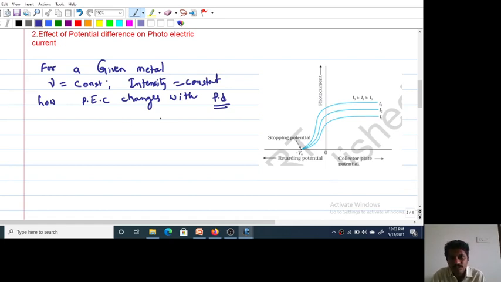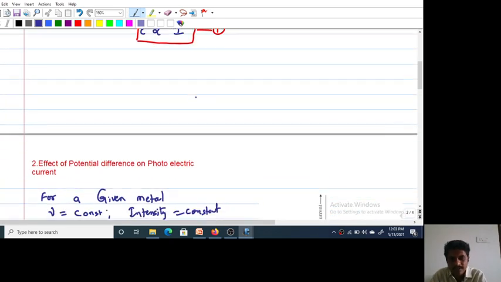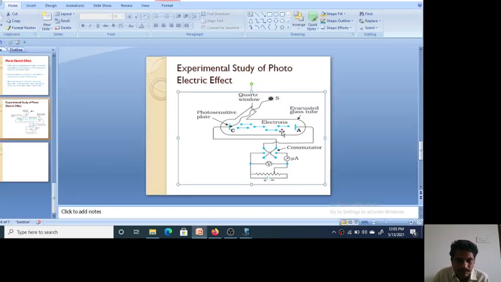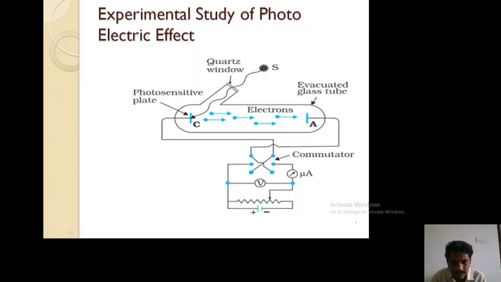Now if you increase the potential difference, I am going back to this figure. Where is the potential? Here we are applying the potential difference between the plates. I will represent it here. Now I will show you. Here we are applying potential difference V between the plates.